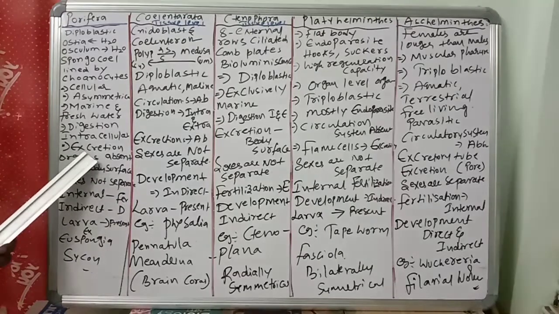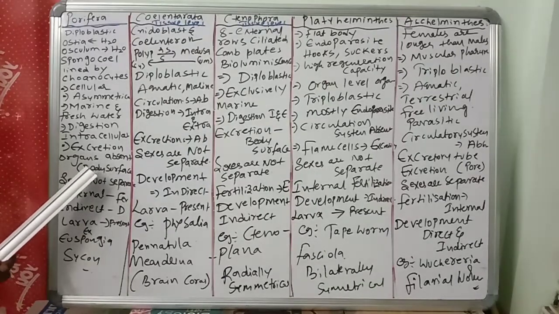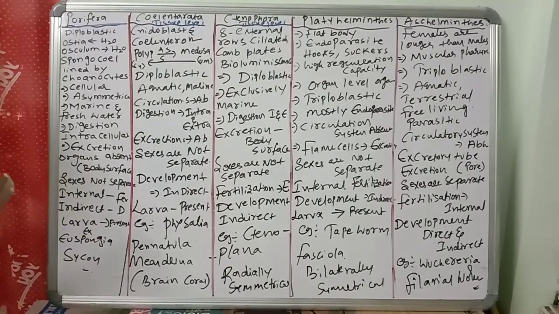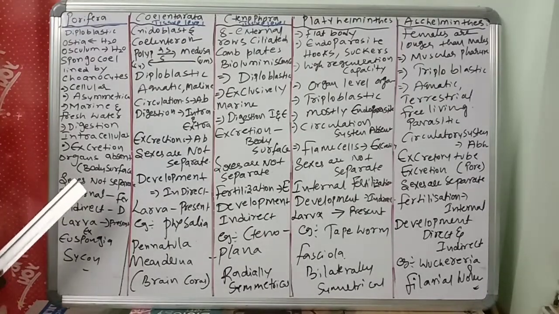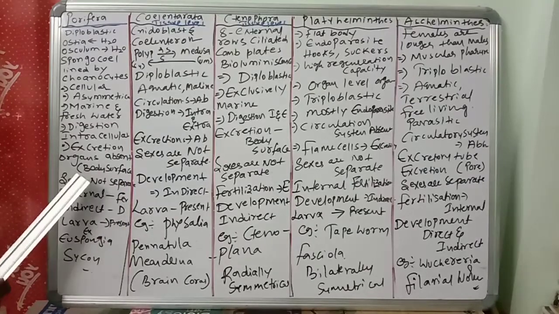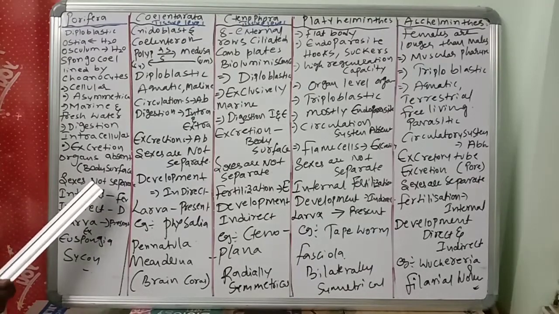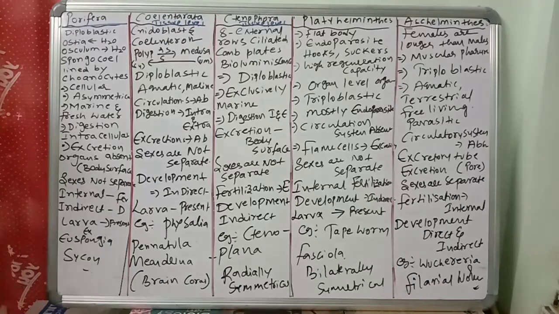Next, excretory system and organs are absent, excretion occurs only through the body surface. Sexes are not separate. Both male and female sex organs are present in the same individual, so poriferans are also called hermaphrodites. No nervous system. Fertilization is internal: the combination of male and female gametes inside the body is called internal fertilization.